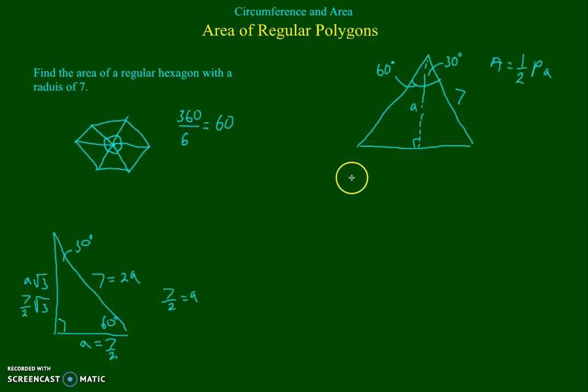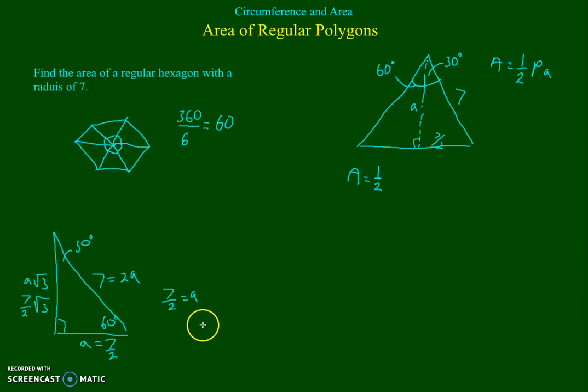So let's restate what we have. Area is 1/2. Well, our perimeter is this side length times the number of sides, 6. Well, this side length is going to be twice this side length, isn't it? Well, if this is 7/2, then this is 7/2 times 2.